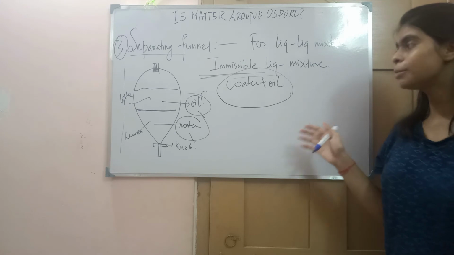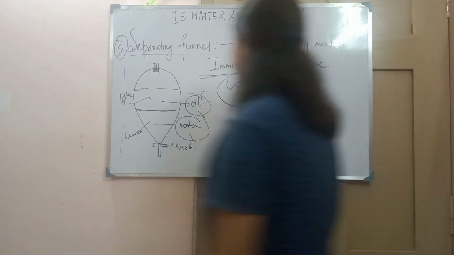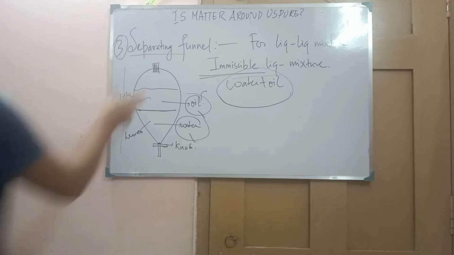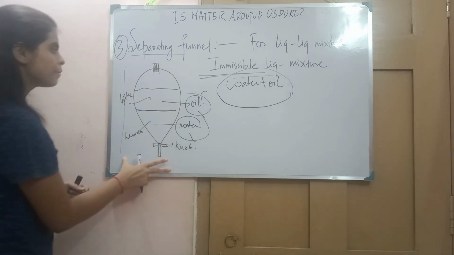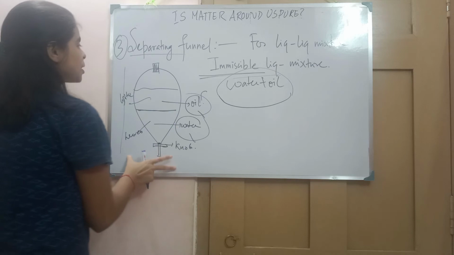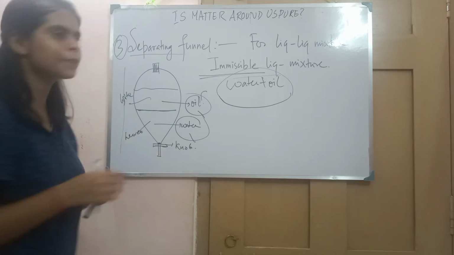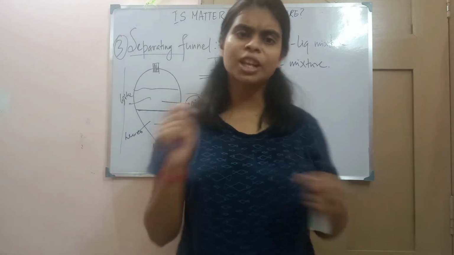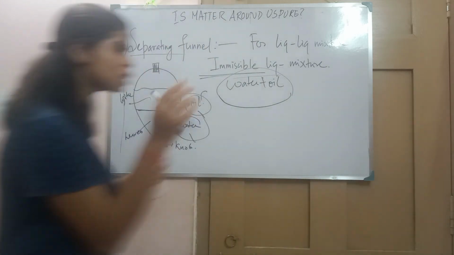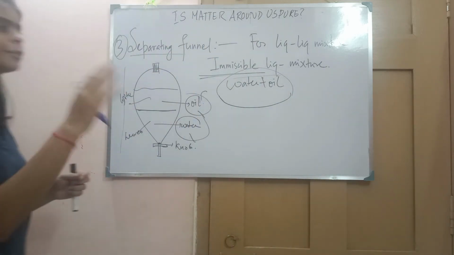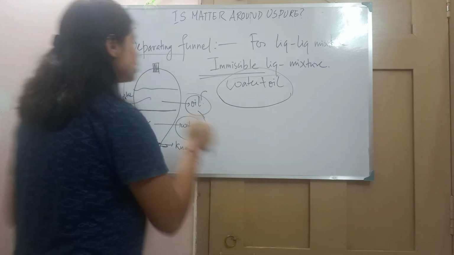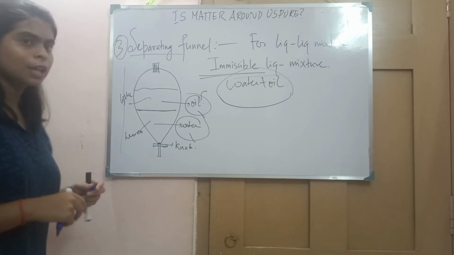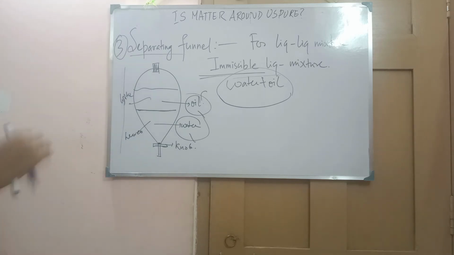What happens in this mixture? For example, let's take water plus oil, and if we pour this mixture into the separating funnel, after pouring, we will shake it vigorously for 1 minute. After shaking vigorously, we will keep it undisturbed for a few minutes. After a few minutes, you will see that they have formed 2 separate layers of water and oil.